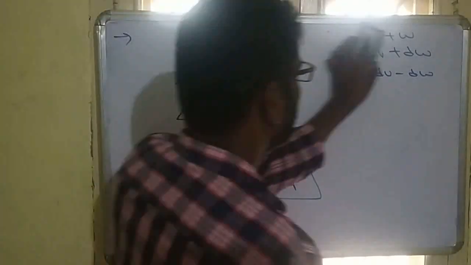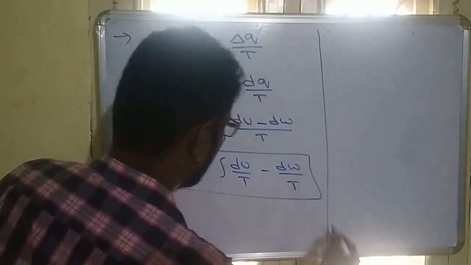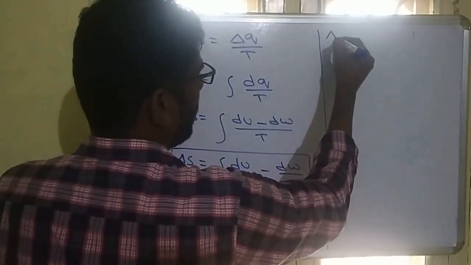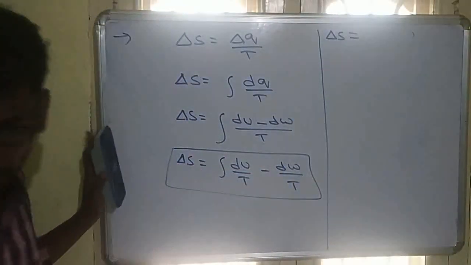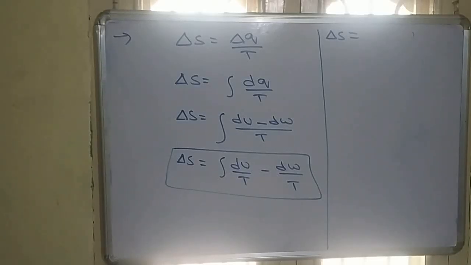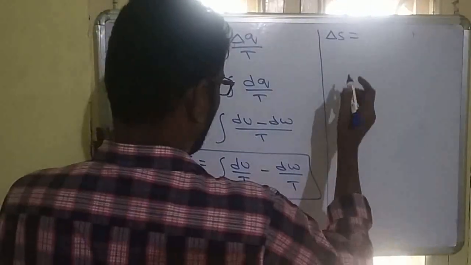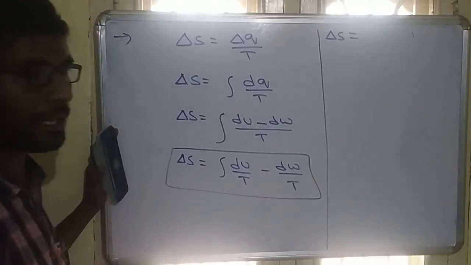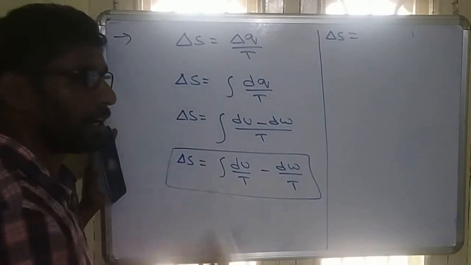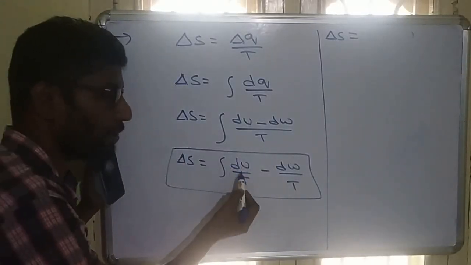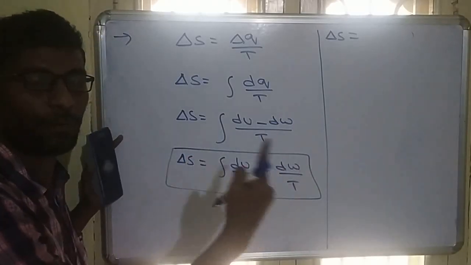So from this, delta S is equal to, dU is the internal energy. So what is the internal energy? Internal energy, we know, is the heat at constant volume.